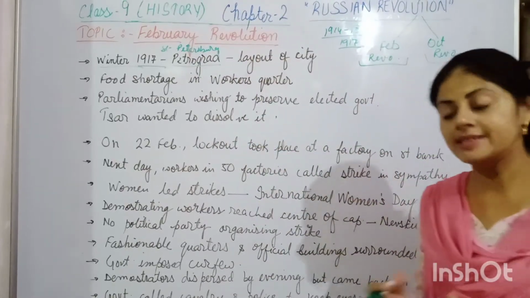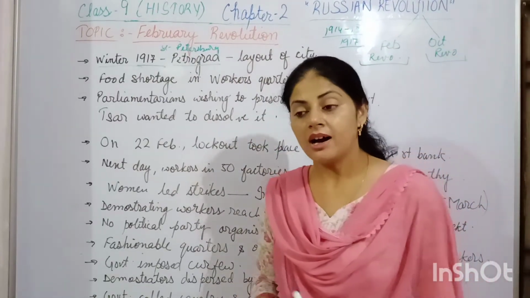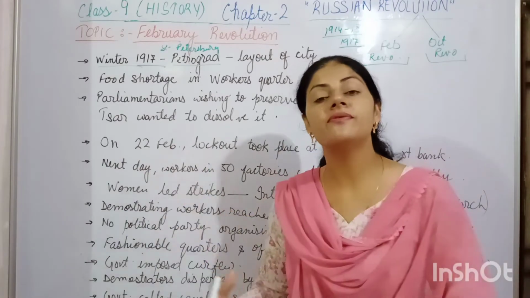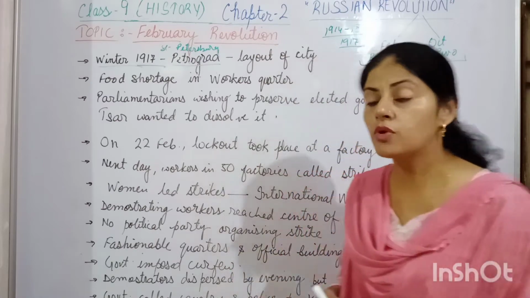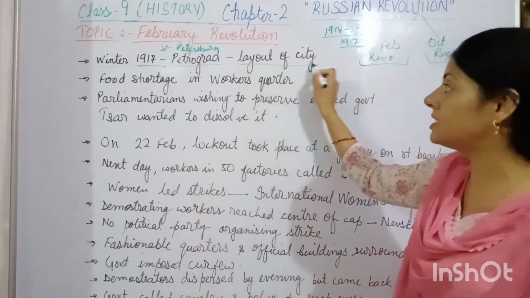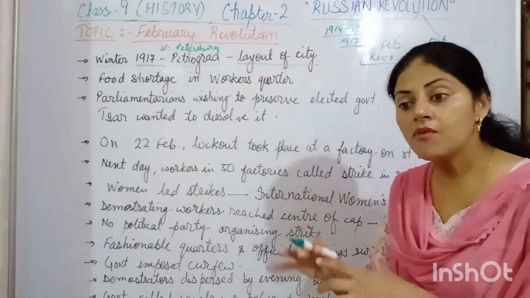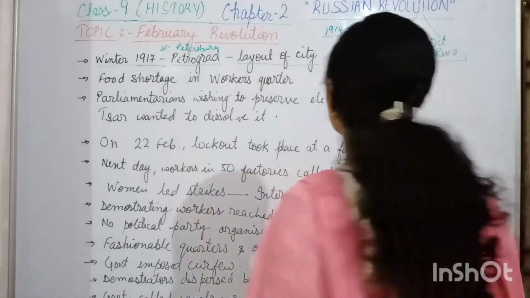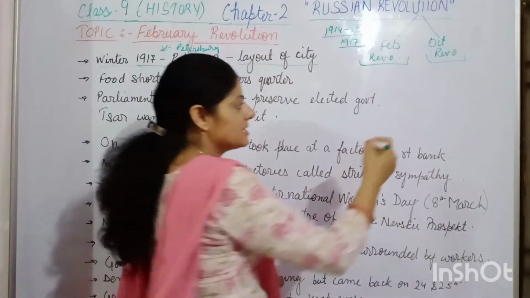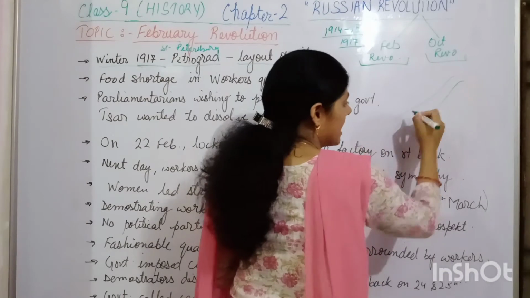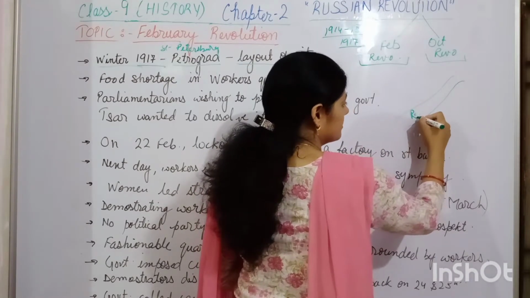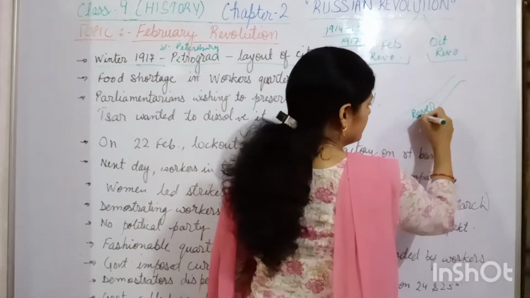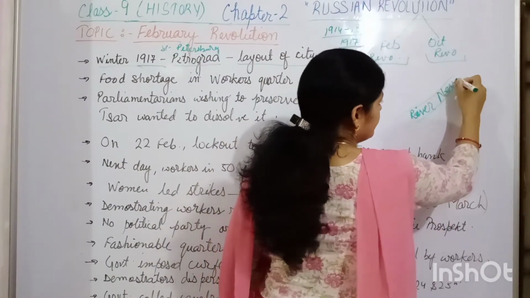Firstly, to understand how the series of events took place and how the revolution started, we must go into the layout of the city of Petrograd. How was the layout of the city? From the middle of the city a river flows which is known as River Neva.